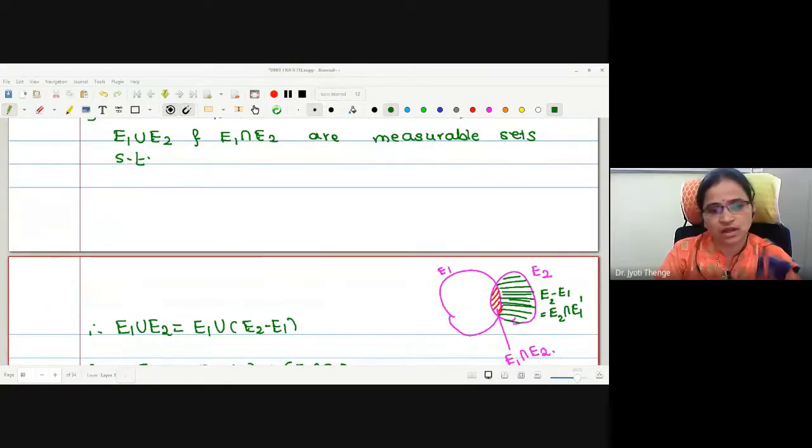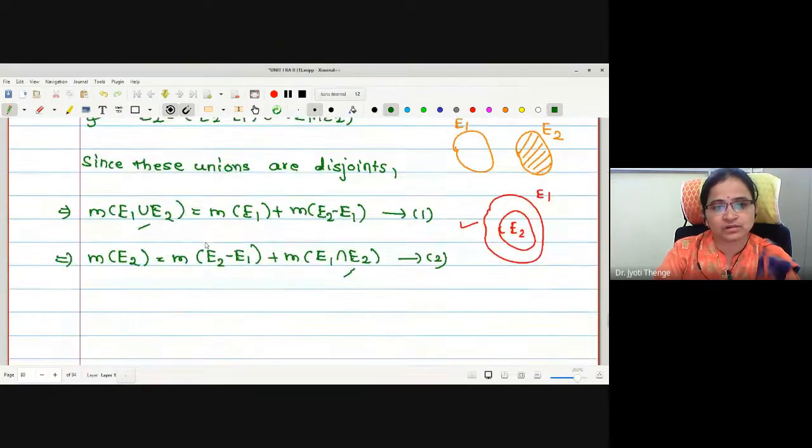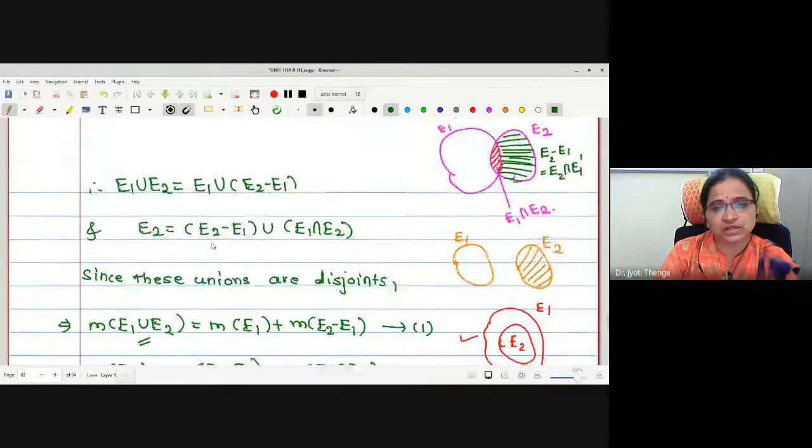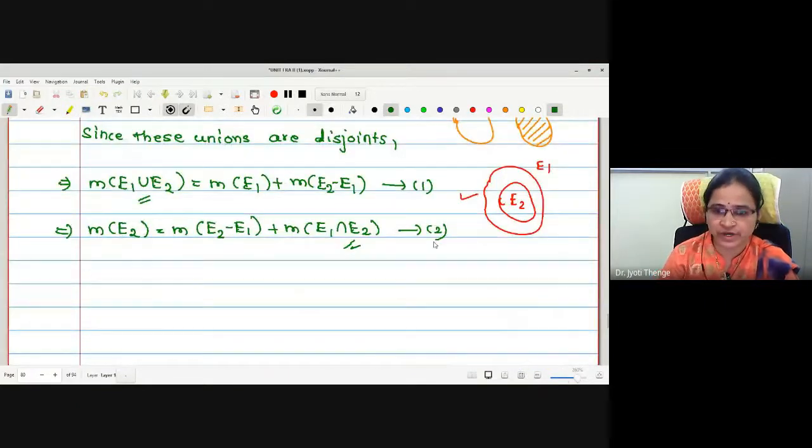Can we take the addition? What will happen if I take the addition? This will be on the right, this will be on the left. And if I shift the term to the left, it will be with a negative sign. It means we will get a subtraction of these two quantities. But what we want is addition. Therefore, let us take a subtraction, subtracting 2 from 1.